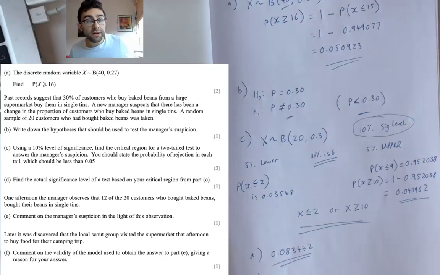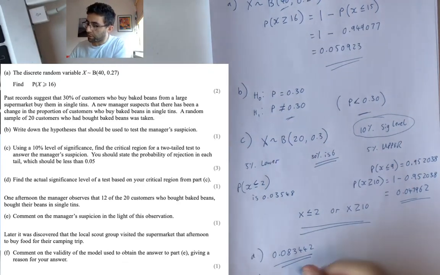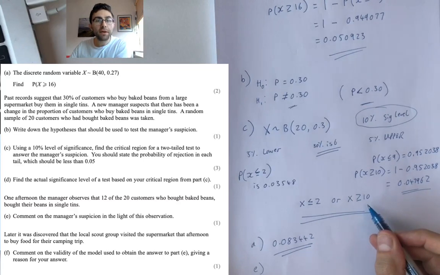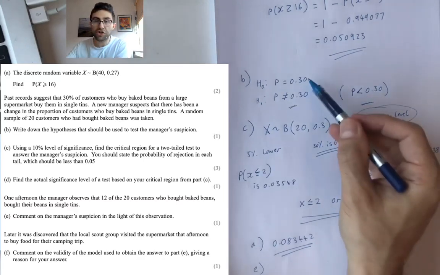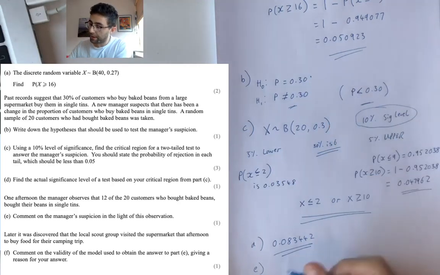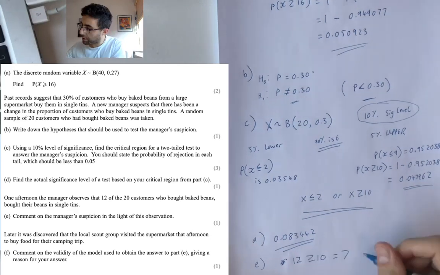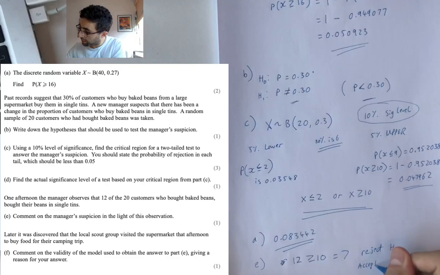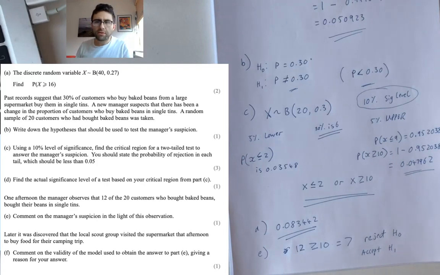And this is where you really put it into practice. One afternoon, the manager observes that 12 out of 20 bought baked beans in single tins. Well, you've got your critical region at the top. If it's 10 or more, you're going to reject the original null hypothesis. And so you'd say something like 12 is bigger than or equal to 10, therefore reject H0, accept H1. I mean, that's the Statsy kind of way of writing it and saying it, but it's better if you can understand it in the English language way that I said, really.